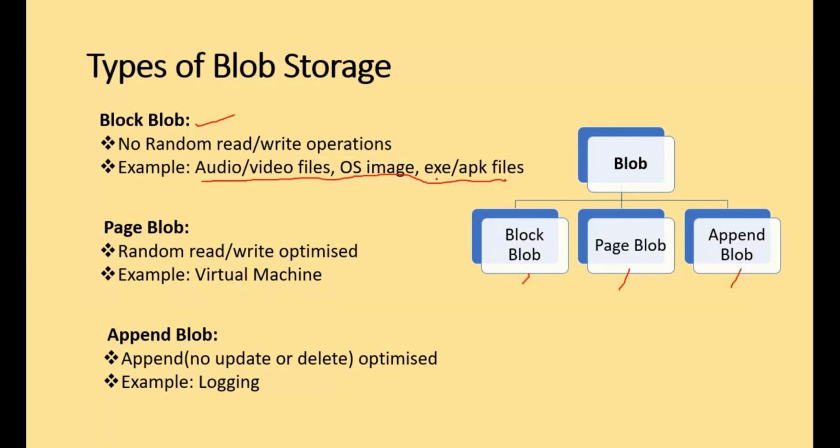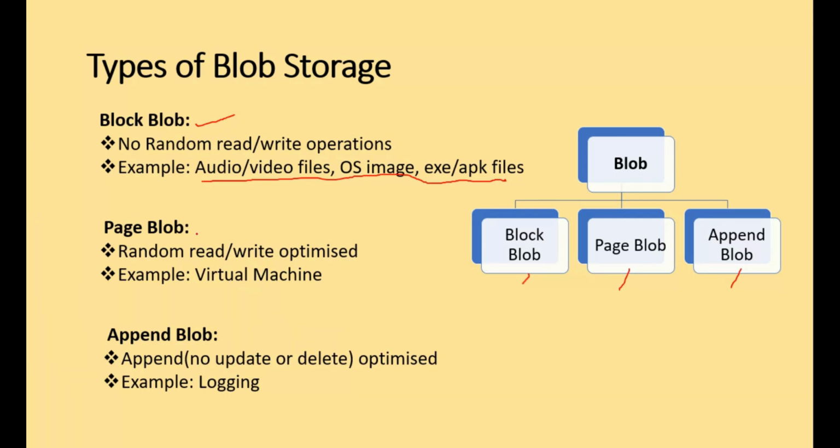You cannot read an EXE file partially. You cannot read an APK file partially. You cannot read a video file partially. You should read it fully. Then only does that particular file make sense for you. In that case, there is no random read and write. You should read it completely. So that is a block, a complete block. You have to read it.